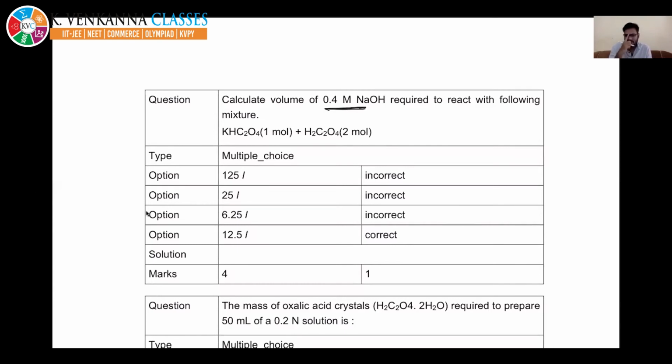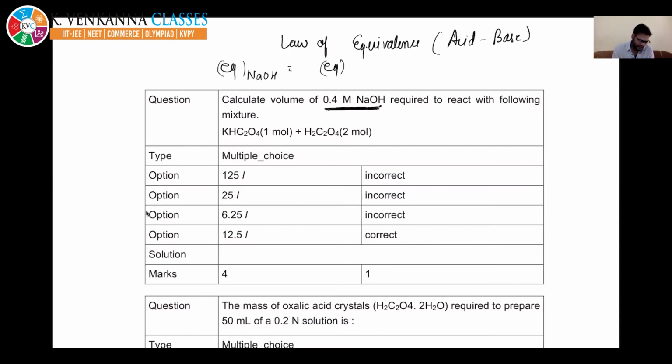So this is an example where you need to use the law of equivalence, and this is a case of acid base reaction. If you see, only one base is given, so equivalent of NaOH must be equal to equivalent of acid 1 plus equivalent of acid 2. If there would have been more than one base, you can use it like this, right? So if you are able to write this, then the problem is half done.